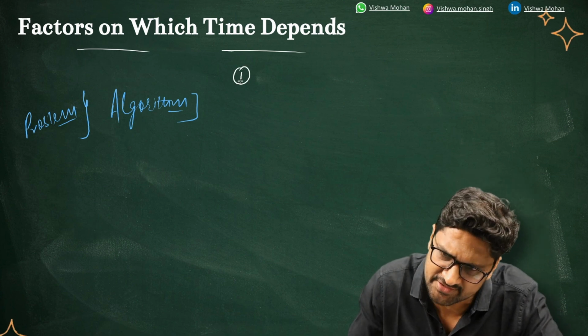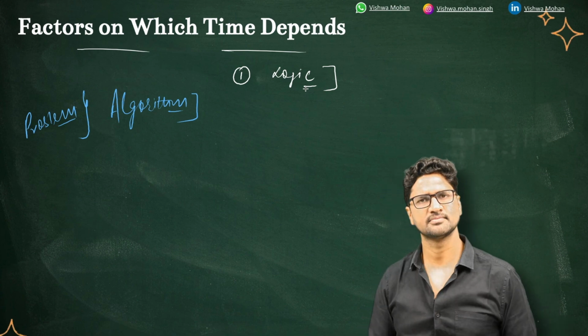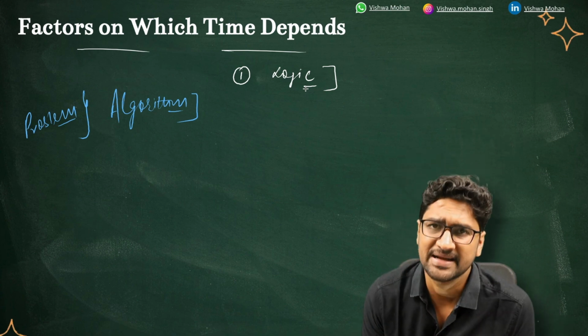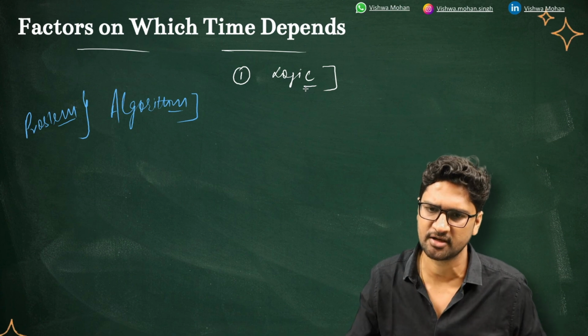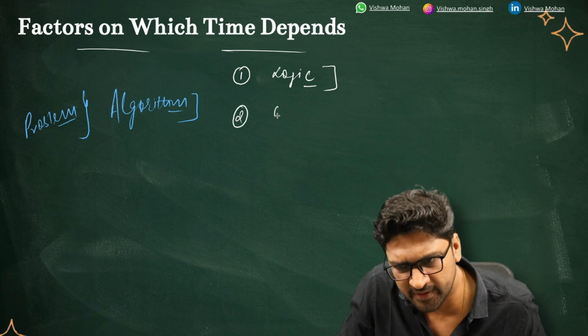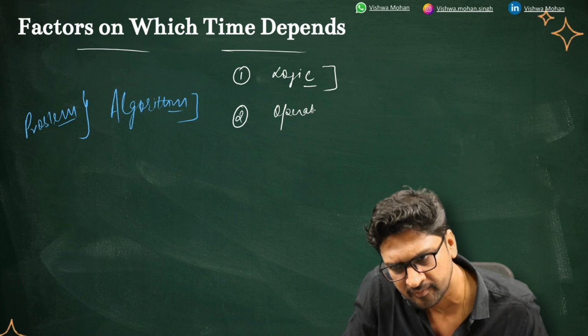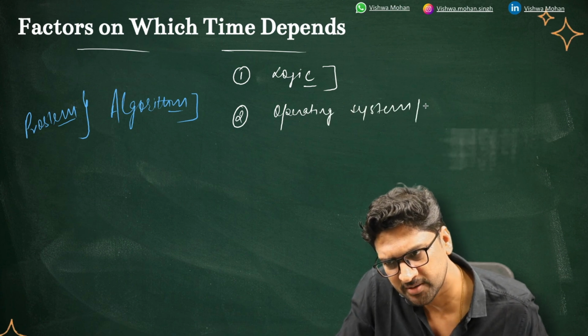Definitely, the first factor is the logic itself, how good the logic is that you have written. A well-written code should take less time, a badly written code should take more time. So first of all, the logic is the culprit, that's number one. Number two is the operating system or the processor.